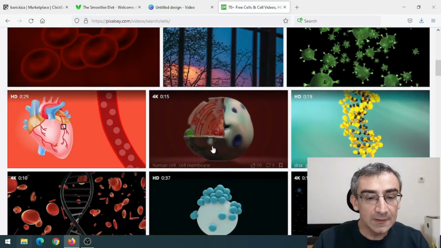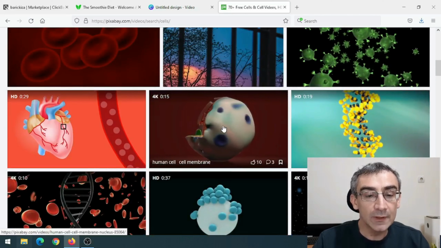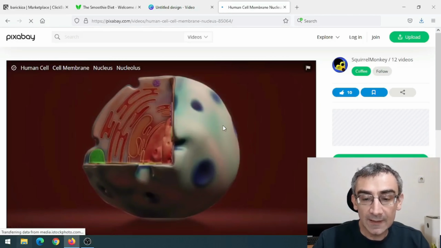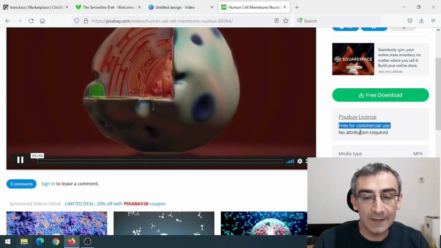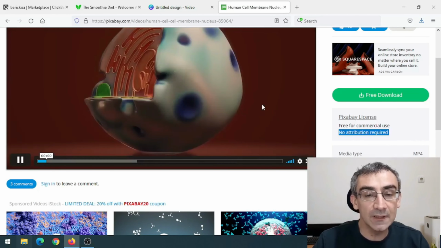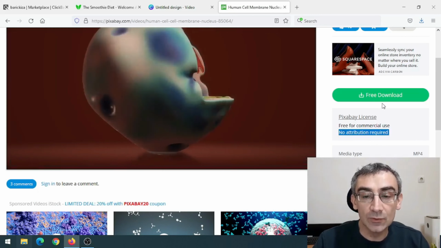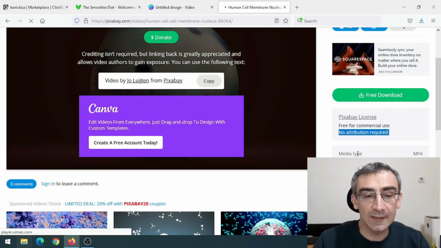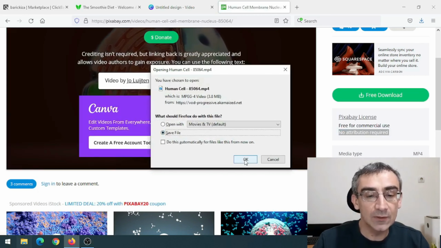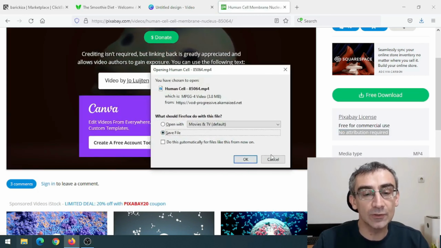For example, this one here, all you have to do is just click on it and here you can see free for commercial use, no attribution required, which means you can use this video in your own video. And what you need to do, click here on free download, choose the right dimensions, click here on download again, give it a few seconds, click OK, and you will save this video on your desktop.